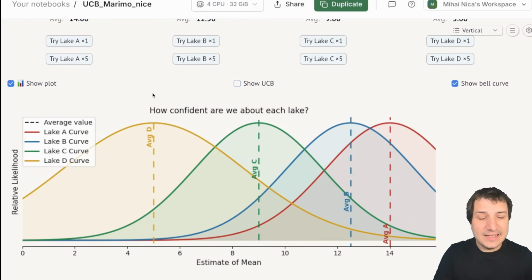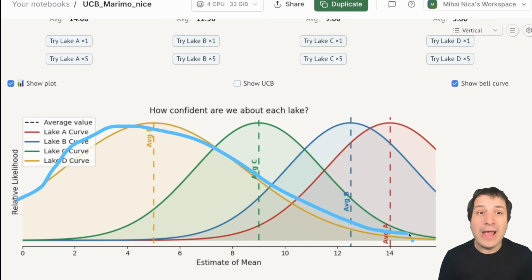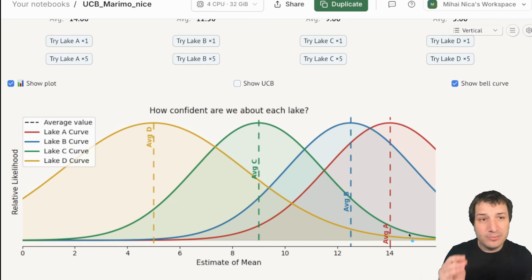The point of this is that these bell curves come from the central limit theorem, which tells us that in the long run, the averages will be this bell curve shape around the true average. So the true average is what we really care about, and we have limited information about it based on our sample size, and this bell curve shape is capturing that uncertainty.